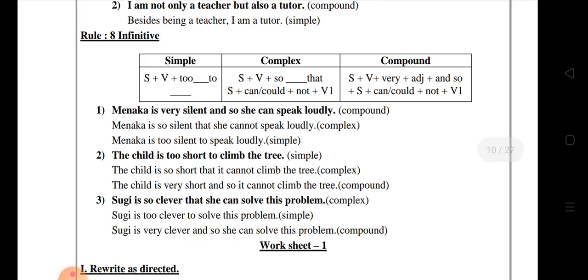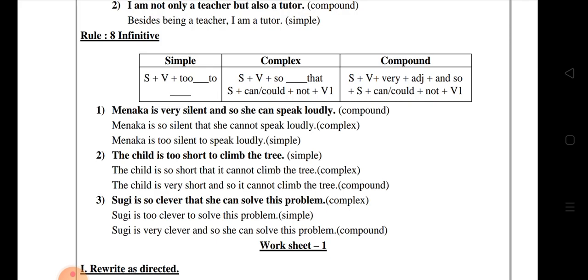Look at the first sentence. Mana is very silent and so she can speak loudly. It's a compound sentence. The complex answer is: Mana is so silent, subject, verb, and so, and adjective. Okay. Mana is so silent that she cannot speak loudly. That is complex. And the simple is: Mana is too silent to speak loudly. After the too, you have to write the adjective.